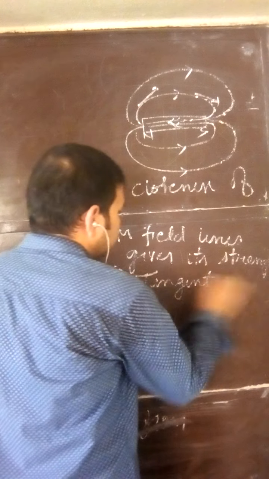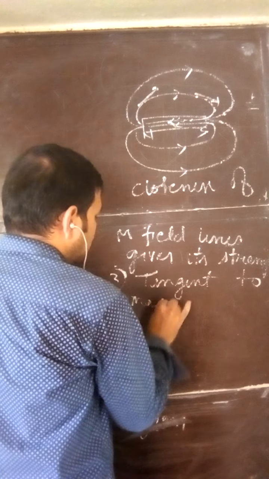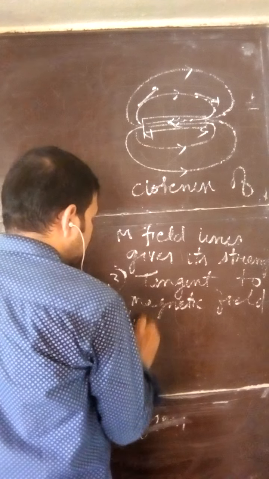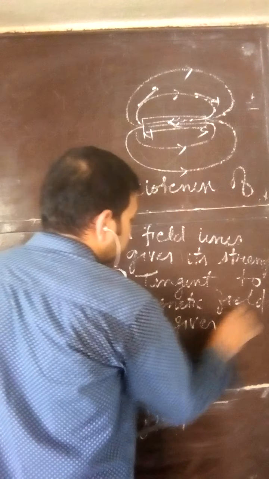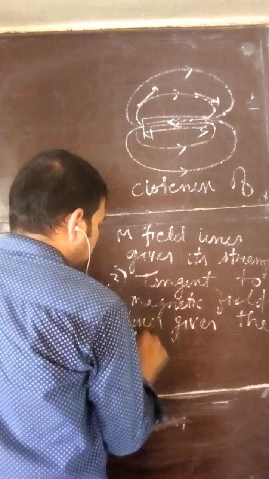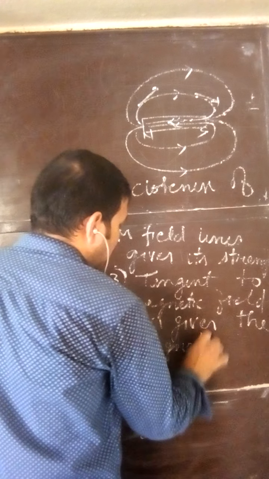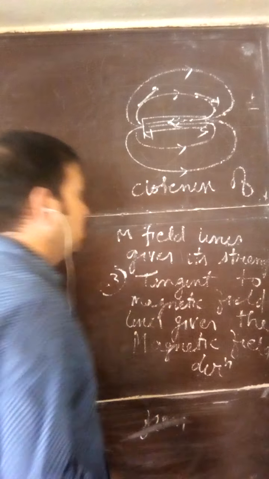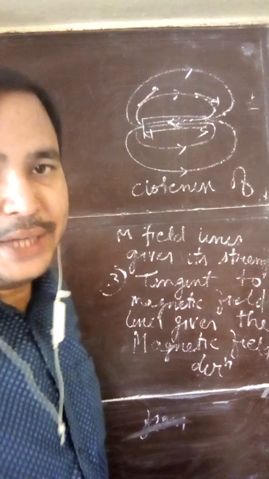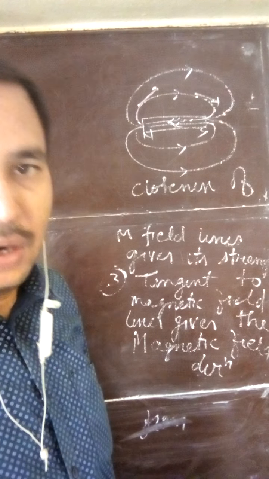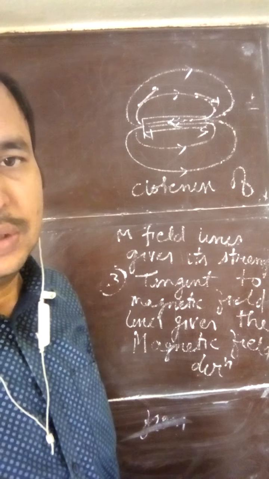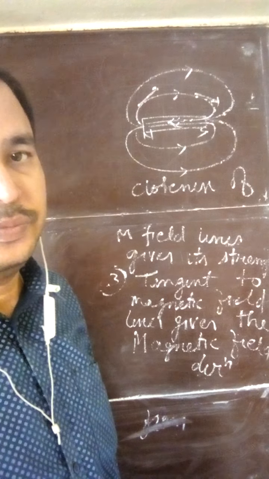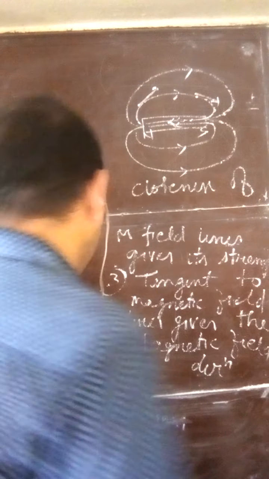So tangent to magnetic field lines gives the magnetic field direction. So if you draw the tangent on the magnetic field lines at a given point, you will get the direction of magnetic field at that point. Clear? So this is the third property.